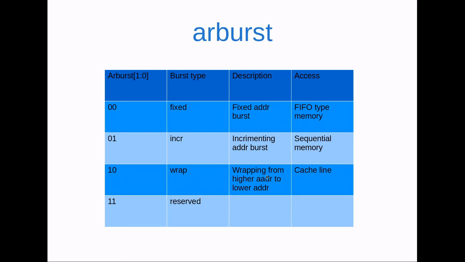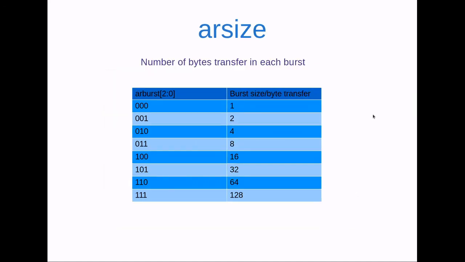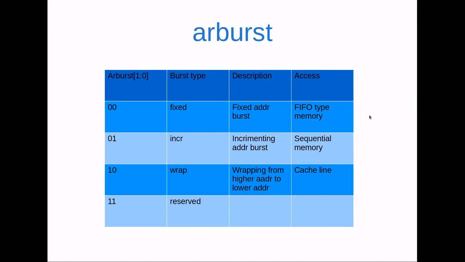10 means wrapping. There is a concept of wrapping, and the example is cache line memory. The meaning of wrapping is that the master will send some starting address and we have to find the higher limit and lower limit, or higher boundary and lower boundary. From the starting address it goes to the higher boundary and after that returns back to the lower boundary address. In our next session we will see that calculation.